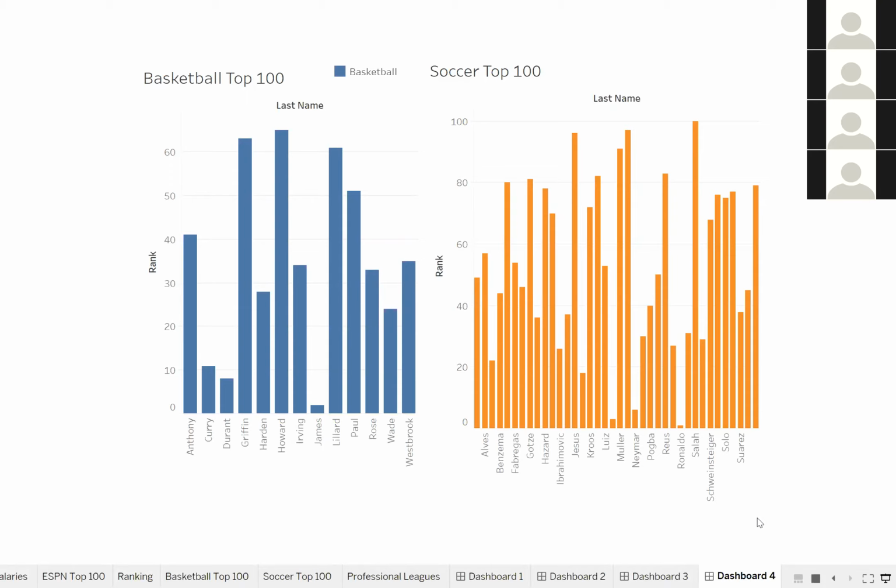Within that top 100, there were 37 players from soccer who are within the top 100 most famous, again, Ronaldo being at number one. So really here, no surprise, because they do have more leagues across Europe, where soccer is the main priority.